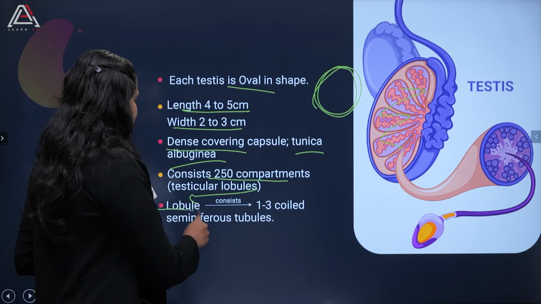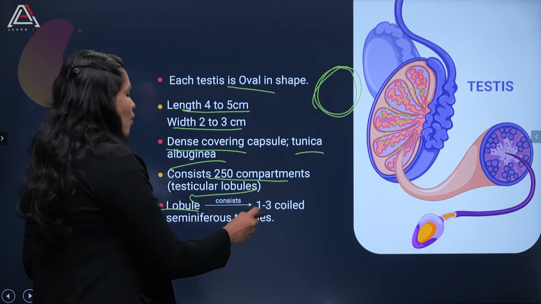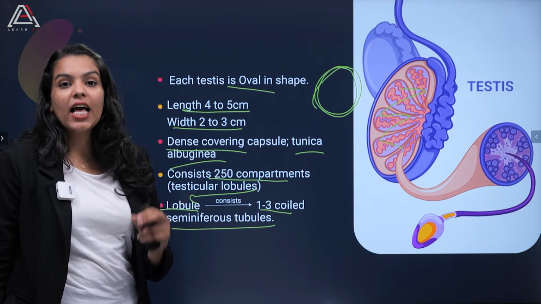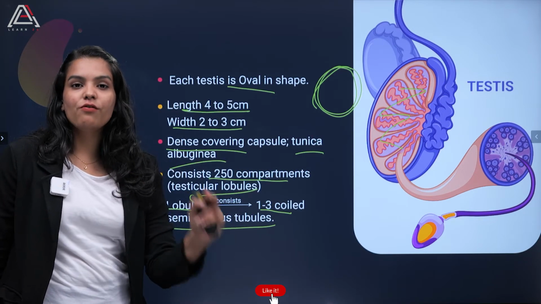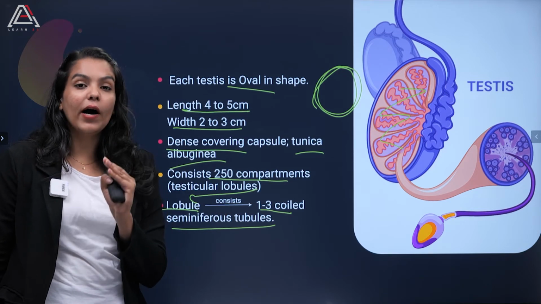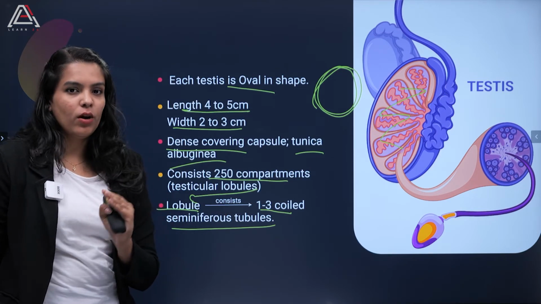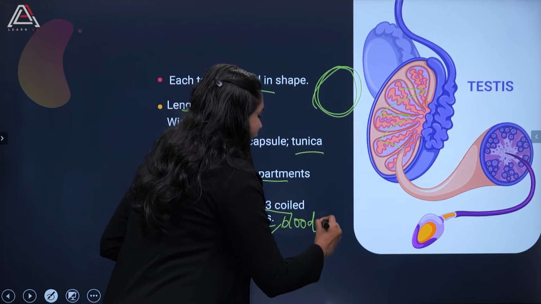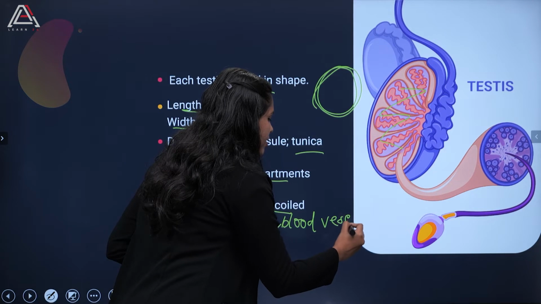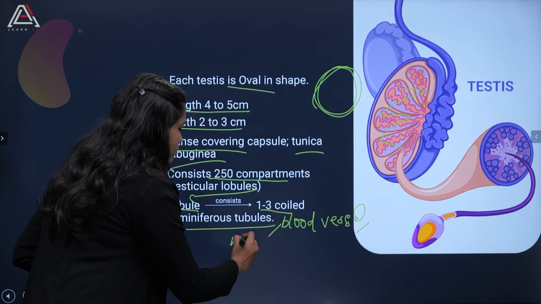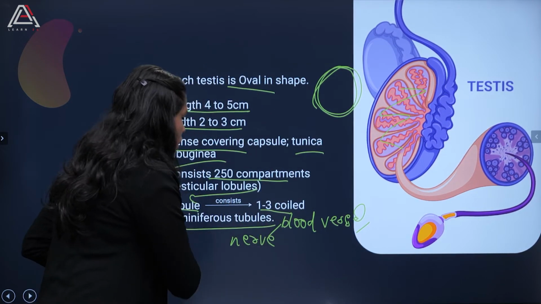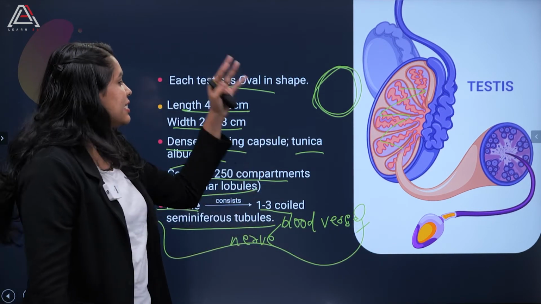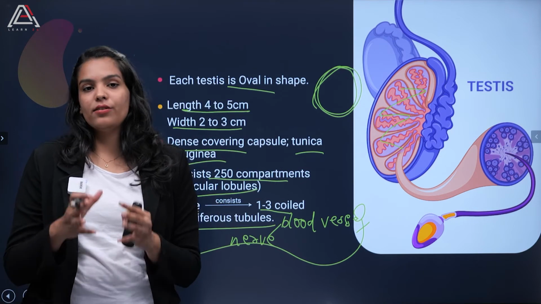Moving on, talking about the lobule. A lobule consists of 1 to 3 highly coiled seminiferous tubules. Along with that, you can see blood vessels, and apart from that, here you can see some nerves also. All of them will be present in a loose connective tissue, right? So this is what our testis comprises of.